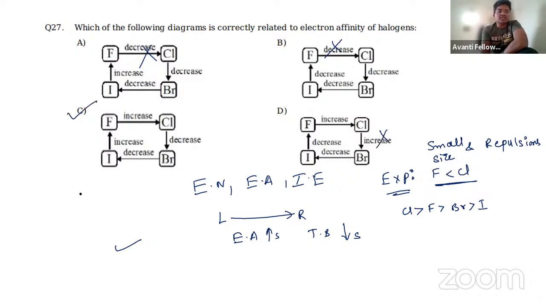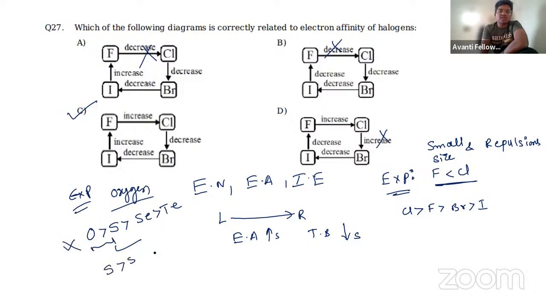Another exception is for the oxygen family. Usually in the examination, oxygen, sulfur, selenium and tellurium will be asked. This is the general trend, but this is wrong because of the small size of oxygen. Now the original order will become sulfur, selenium, tellurium and oxygen. This is the order of electron affinity. Every year in JEE Mains and NEET, these kinds of questions have been asked.